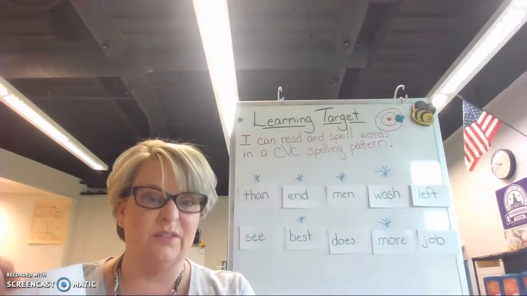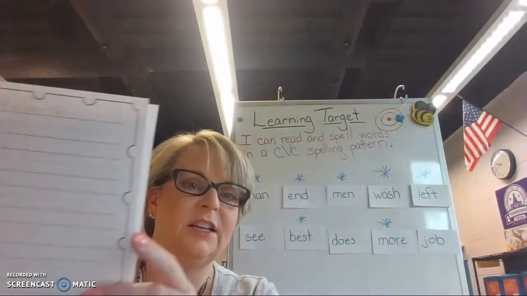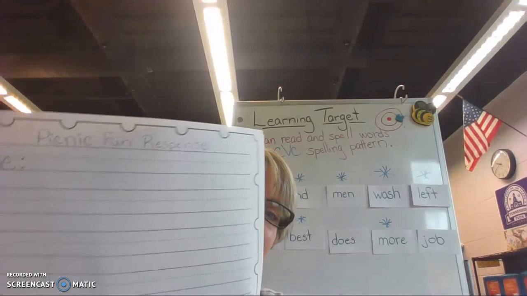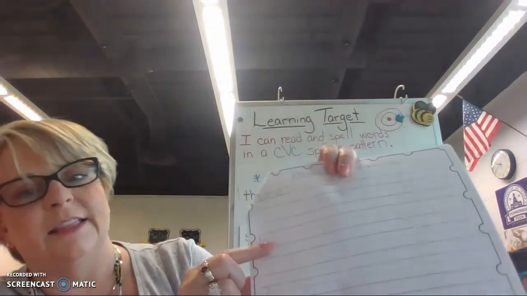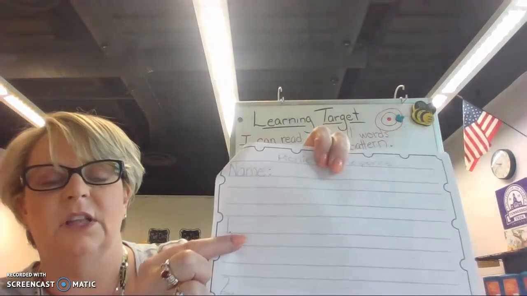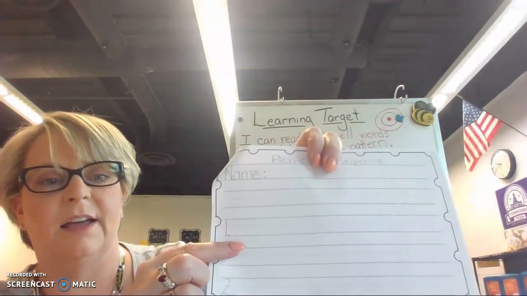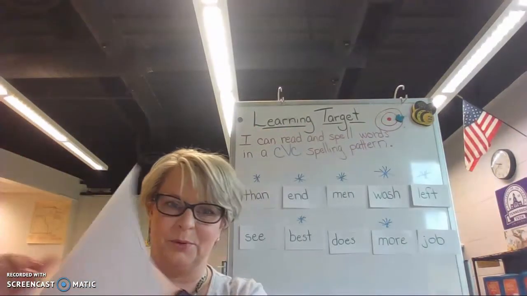And I call it they're going fishing. G's, lowercase g's go fishing, lowercase y's go fishing, lowercase j's. So I want you to look at that bottom line. And if it's a lowercase letter that needs to go fishing, then you go fishing down the line, below the line. All right? Very best handwriting, boys and girls.